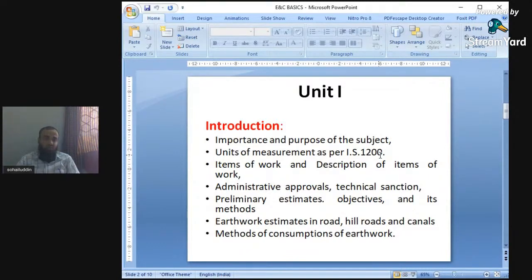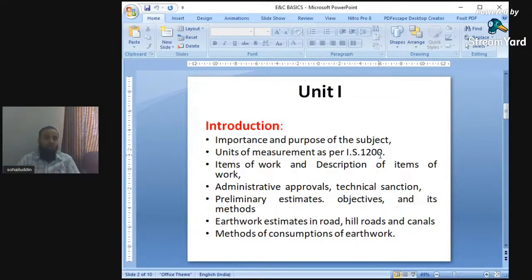Next is earthwork estimates in roads, hill roads and canals. Earthwork in backfill or in cutting and filling of roads, as you have studied in Survey 1 or Survey 2. In the same way, in estimating and costing we will find out the cost required for filling and cutting.